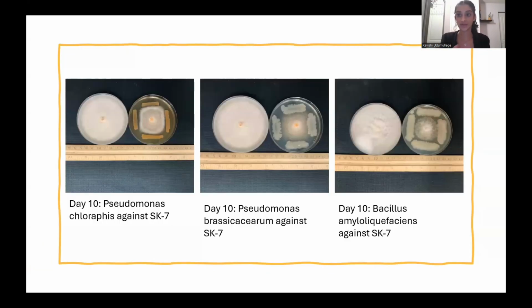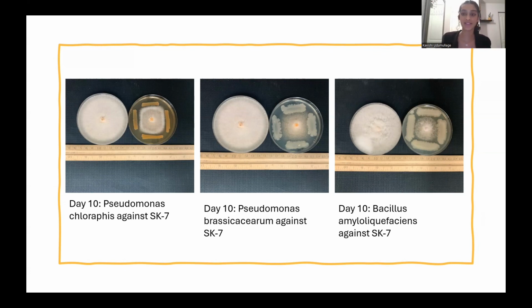So these are the final results of my experiment. On day 10, this is the Pseudomonas chlororaphis, which is the orange fungi, then the Pseudomonas brassicacearum, and the Bacillus liquefaciens. As you can see, right next to each bacteria culture with the fungi in it, there is a control group of the fungi.